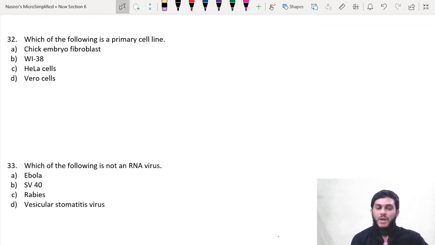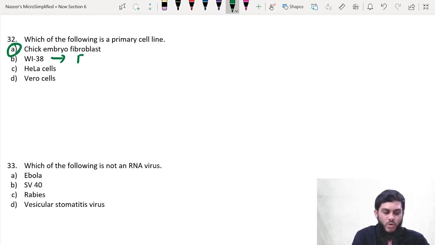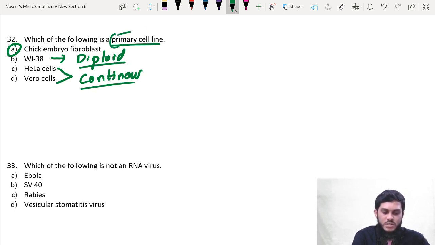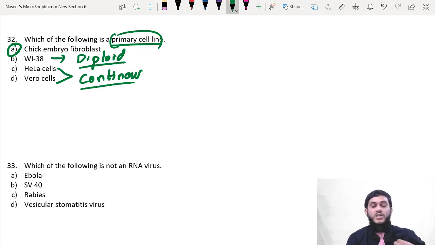Which of the following is a primary cell line? The primary cell line is chick embryo fibroblast, whereas WI38 is a diploid cell line, and HeLa and Vero are continuous cell lines. You know that there are three types of cell line: primary, diploid, and continuous. The example for primary cell line is chick embryo fibroblast, for diploid cell line it is WI38, and for continuous cell line it is HeLa and Vero cells.